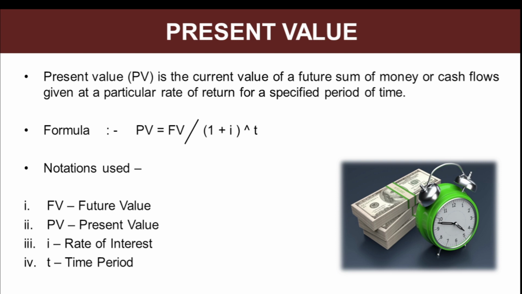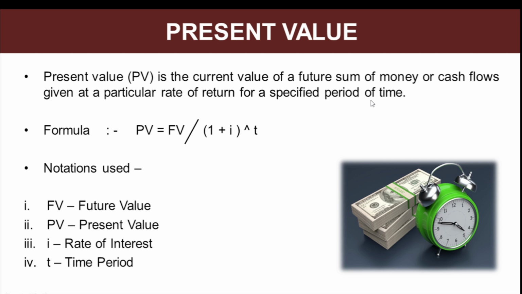But before that, again, we have this concept of present value. Present value is the current value of a future sum of money or cash flow given a particular rate of return for a specified period of time. So in future value, we are trying to calculate the money value after a certain number of years, what money we will be able to accumulate.